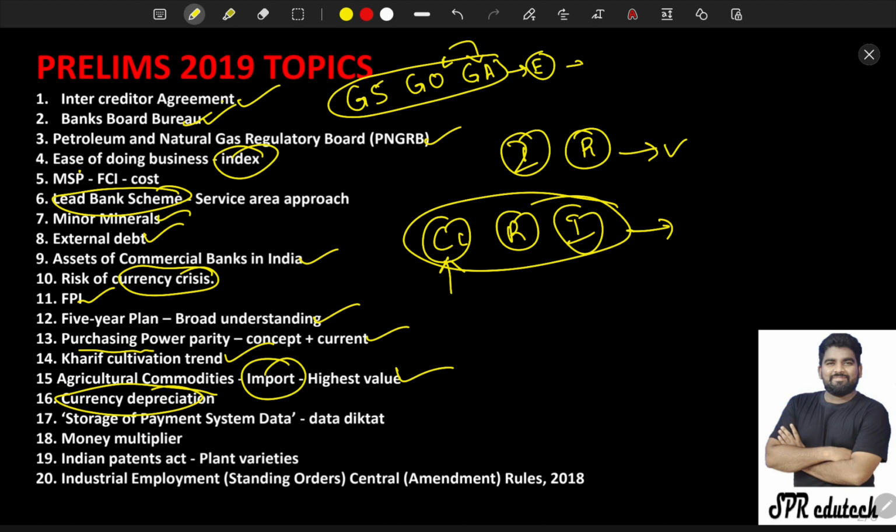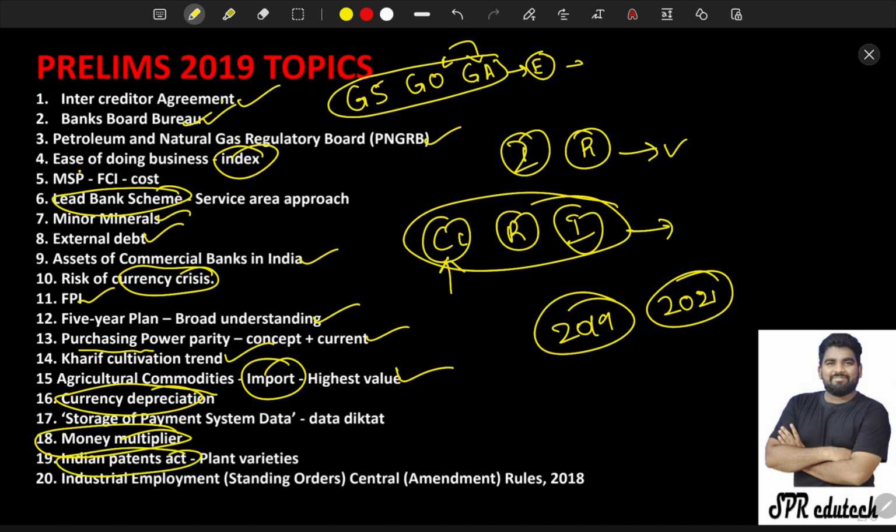Here storage of payment system data, money multiplier. Money multiplier question has been in 2019 and 2021. Not 22, sorry, 22 is going to come, 21. So next, see here, Indian Patent Acts, it's government scheme related, and also here Industrial Employment Standing Orders, Central Amendment Rules 2018. This has been government acts related.